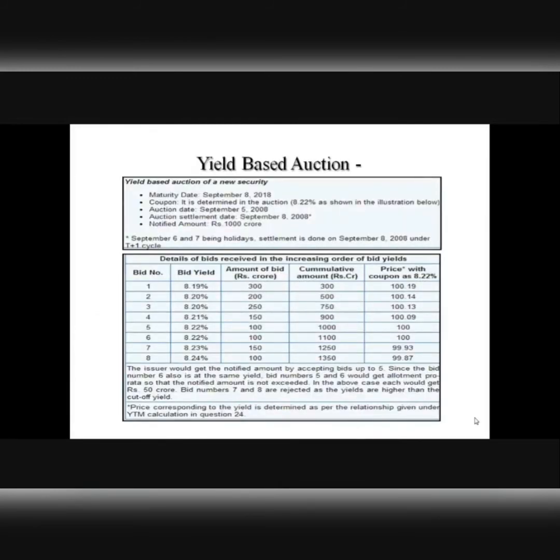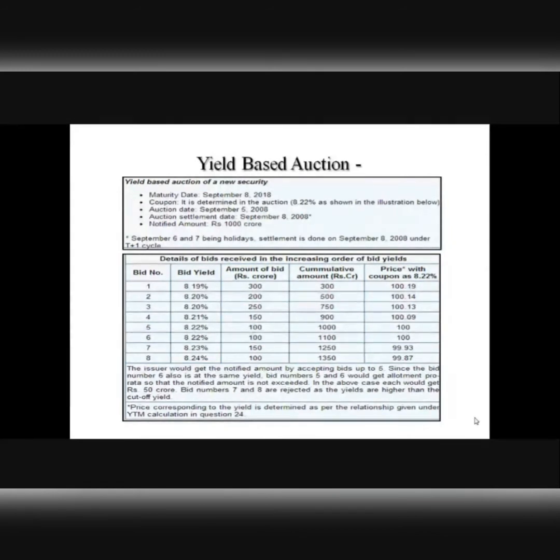Here is an illustration of how a yield based auction is conducted. This is an example of a 10-year government of India bond auction. In this case, we are talking about a yield based auction, where investors are allowed to bid for yield. They can bid for a certain amount of treasury bills which is offered in the markets by the issuers, but only on a yield basis. They have to quote yield.